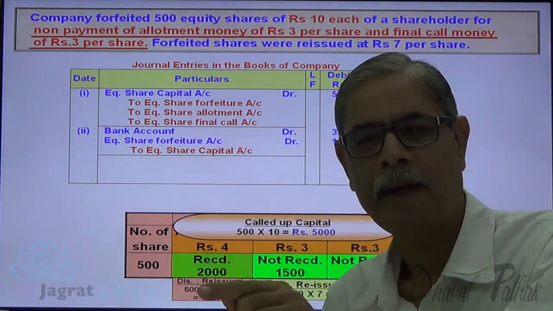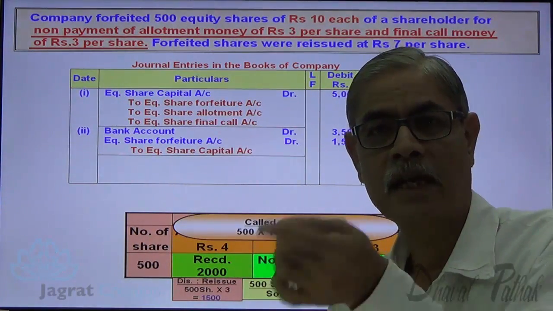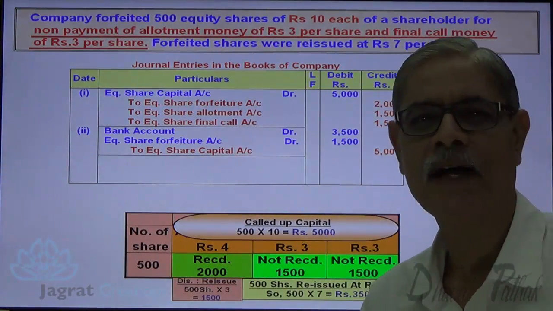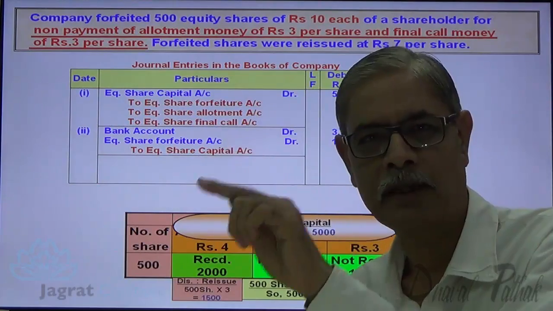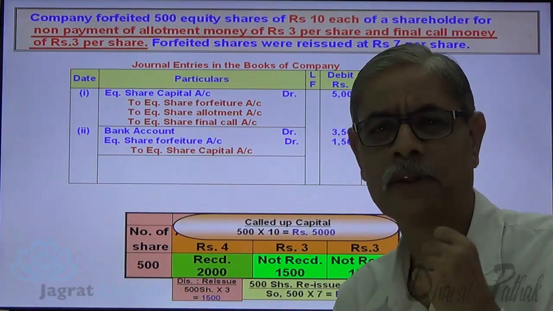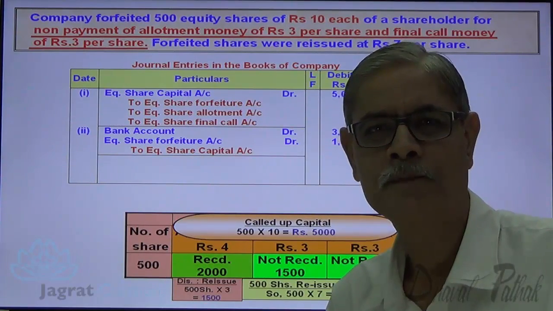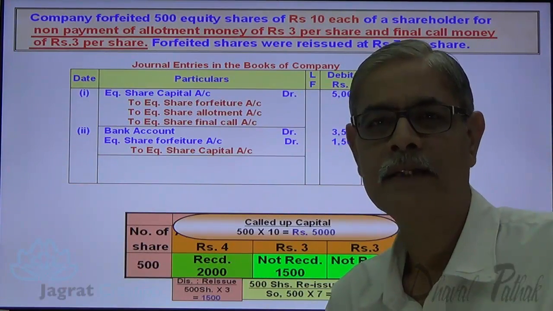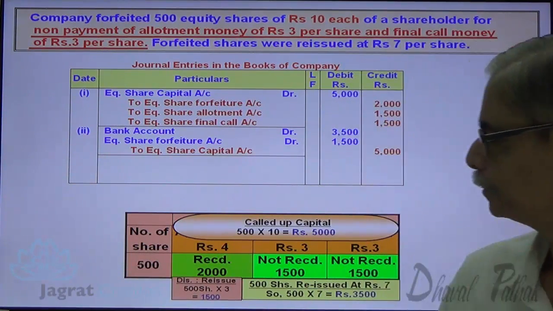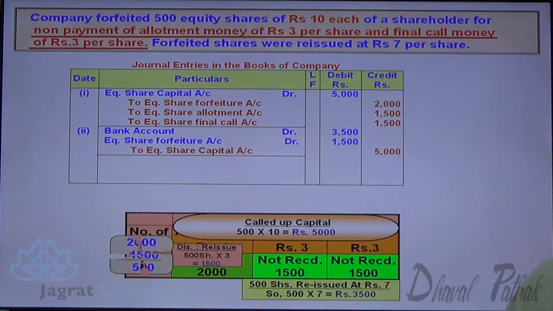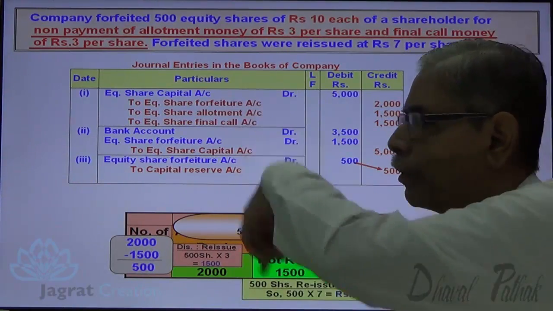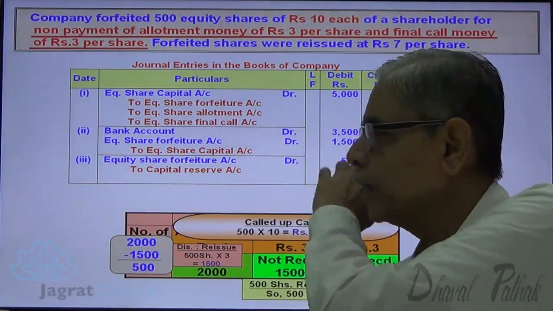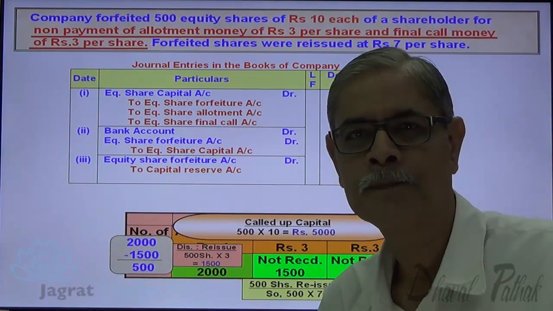So 3,000 not paid by one applicant is a reason for getting this 3,500 rupees. So non-payment of 3,000 has resulted in a receipt of 3,500. 500 is your net surplus, net income. That's transferred to capital reserve. This is another way to explain the same concept. So 2,000 minus 1,500, 500. Share forfeiture account debit to capital reserve account credit. This is how we have recorded the entry for forfeiture, reissue and transfer of forfeiture balance to capital reserve.